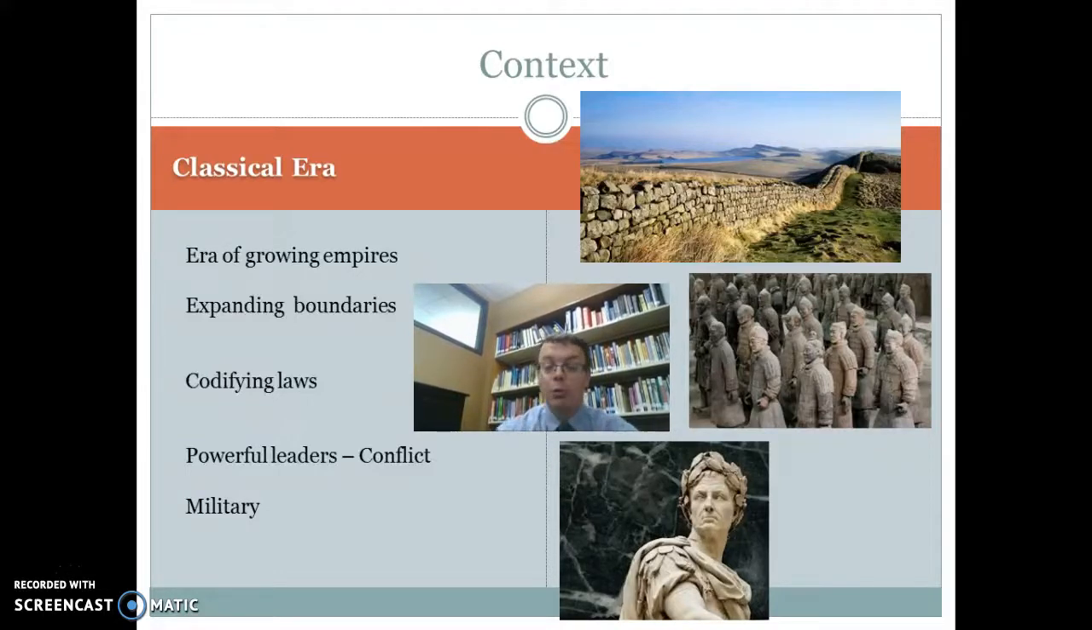But this is basically what we are looking at in this time period, our background, our context of what's going on. And remember to come back to this for our introduction of our paper.